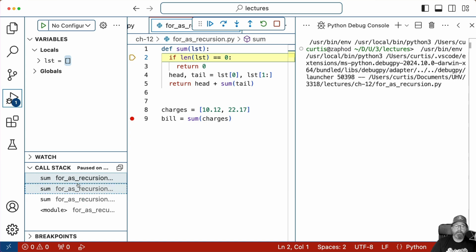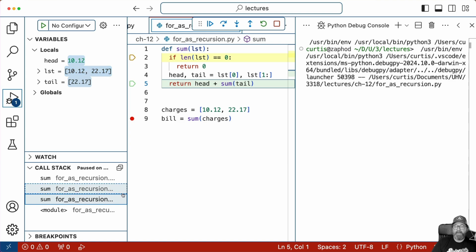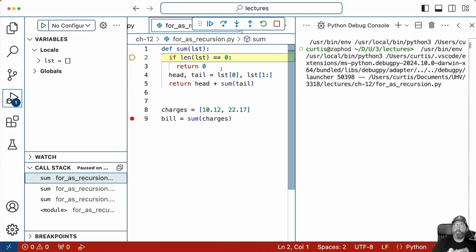So our for loop originally, the value that we would be getting out, for num in nums. In this case, our head variable is that num. In the first call, we got the first value, 10.12. In the second one, it's 22.17. In the third one, we don't have anything in our list, and the length of the list is equal to 0.